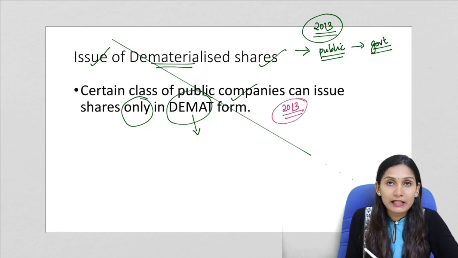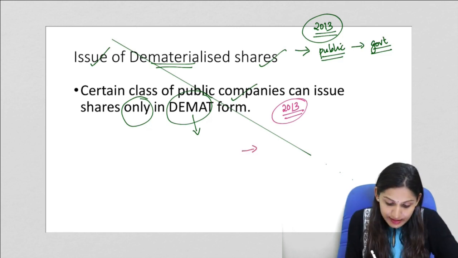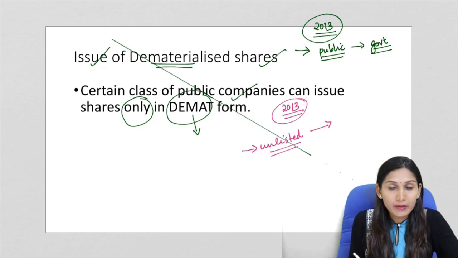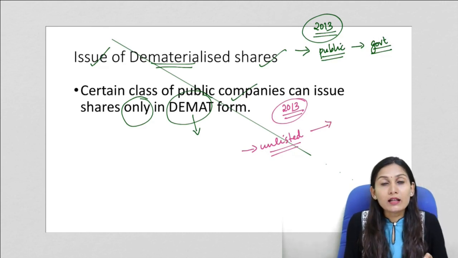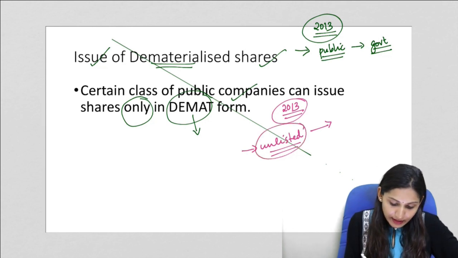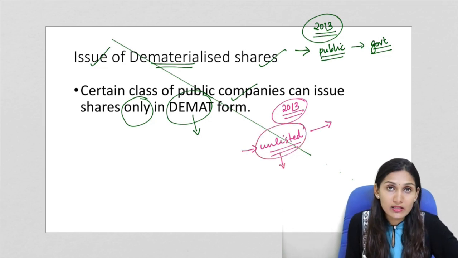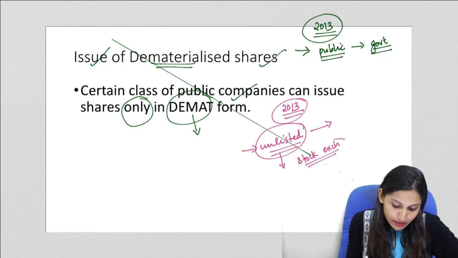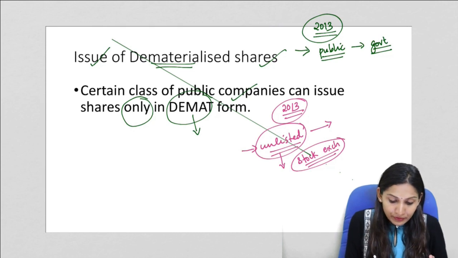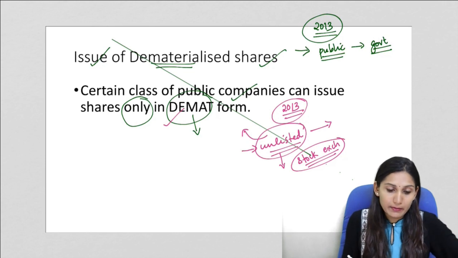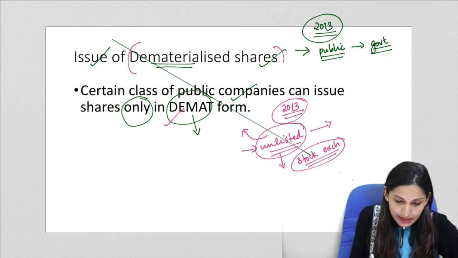Now the bill, that is the proposed amendment, seeks that for unlisted companies also this type of condition can be prescribed. Under the proposed amendment, certain classes of unlisted companies, which are those companies not listed on a stock exchange, also have to issue their shares in a Demat form. So that is the issue with dematerialized shares.